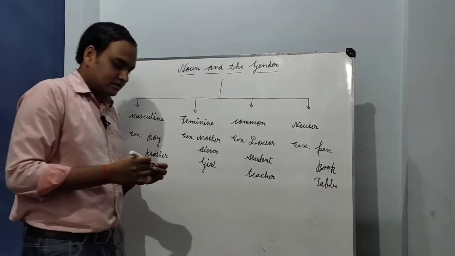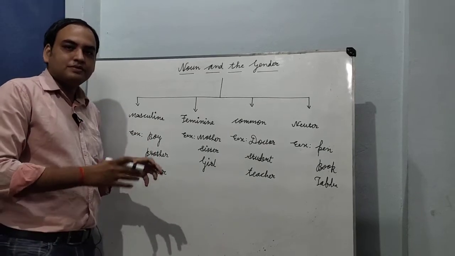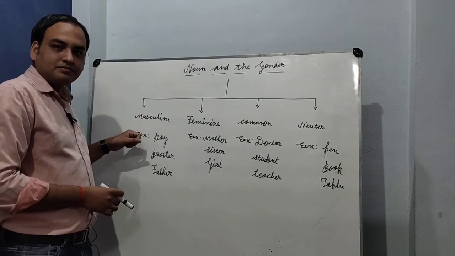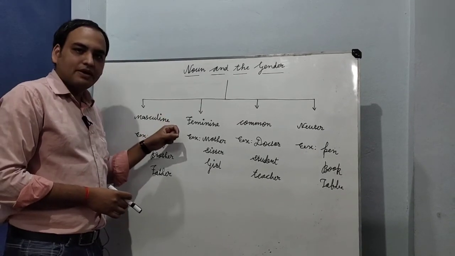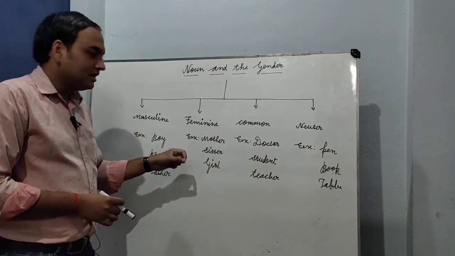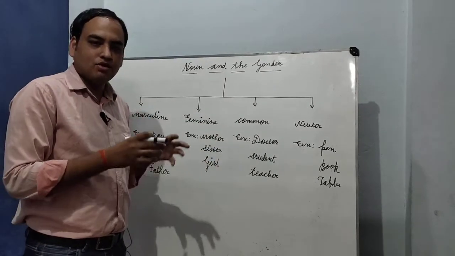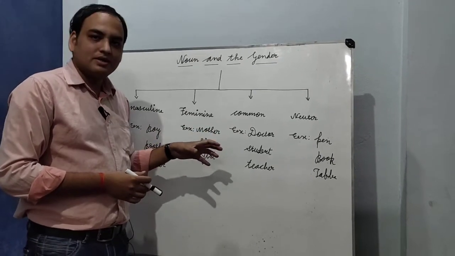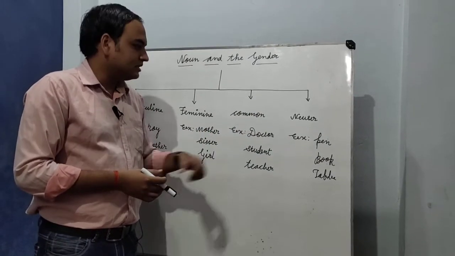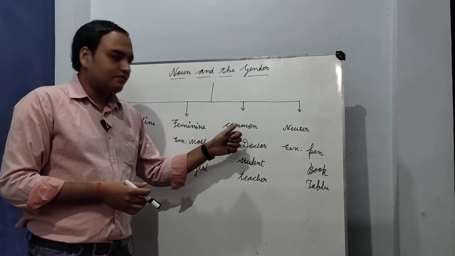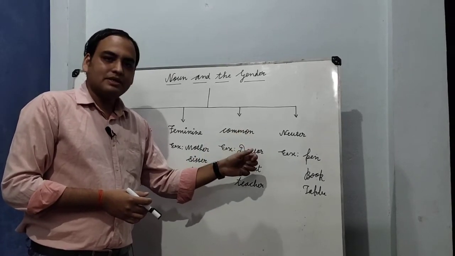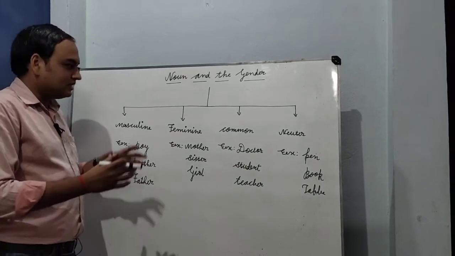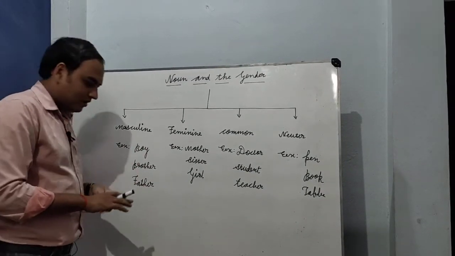So my dear friends, these are four types of the gender of noun. First one is masculine. It considers male identity. Second is feminine. It considers female identity. And third one is common. It considers both male and female, but it is uncertain. Doctor, student and teacher. And fourth one, the last, is neuter. In the case of neuter, we consider non-living things like pen, book, table, etc. So these were the classification of the gender of noun.